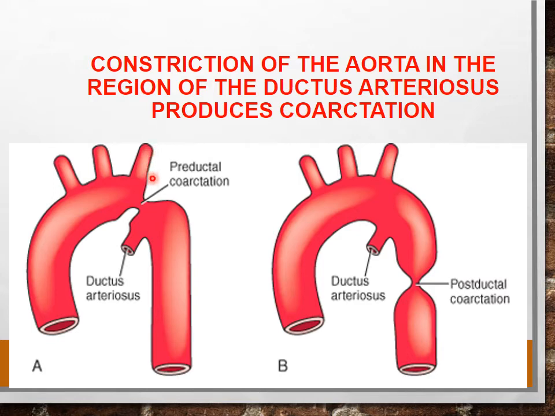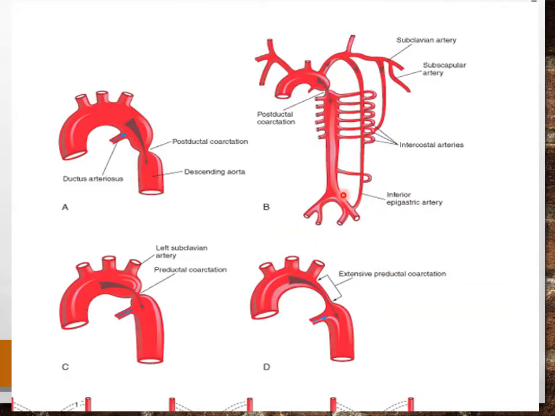Beyond the left subclavian artery, distal to it, there will be the constriction most of the time, and here is the ductus arteriosus, and after that, if there is a constriction, this is the postductal type of coarctation. In preductal coarctation, the ductus arteriosus remains patent, and in the postductal type there will be normal closure of the ductus arteriosus and establishment of collateral circulation, as you can see here.